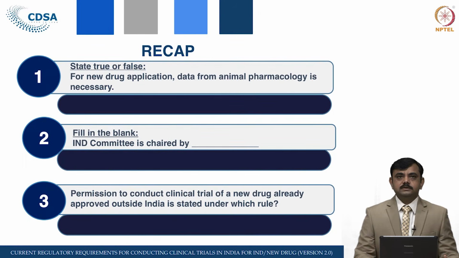The first question for you: state true or false. For a new drug application, data from animal pharmacology is necessary. Yes, it is required. If it is phase 1, 2, 3, the data from animal pharmacology is necessary.